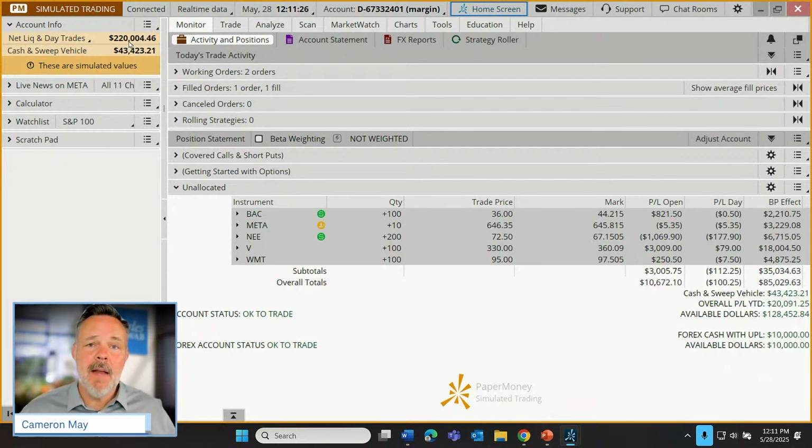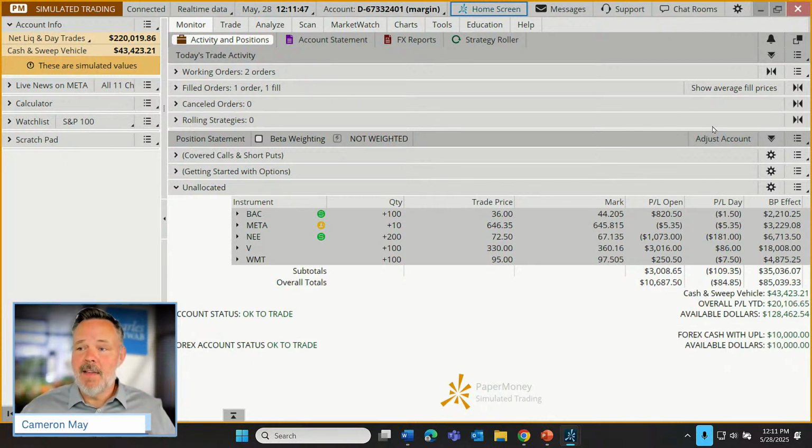Another common question is, Cameron, how do I navigate between my different accounts? That can be found... How do I find the add a million to my account button? You say that kind of tongue in cheek. Well, we can do that on Paper Money. Haven't discovered how to do that yet with the real account other than just sending a $1 million check.